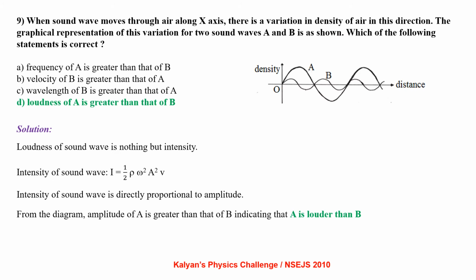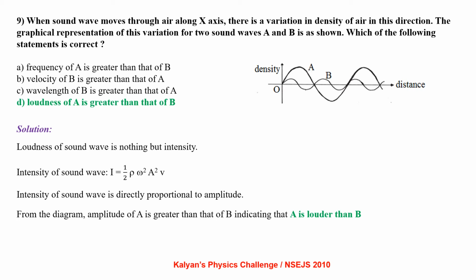When a sound wave moves through air along the x-axis, there is a variation in density of air in this direction. The graphical representation of this variation for two sound waves A and B is as shown. Which of the following statements is correct? Frequency of A is greater than that of B. Velocity of B is greater than that of A. Wavelength of B is greater than that of A. Loudness of A is greater than that of B.